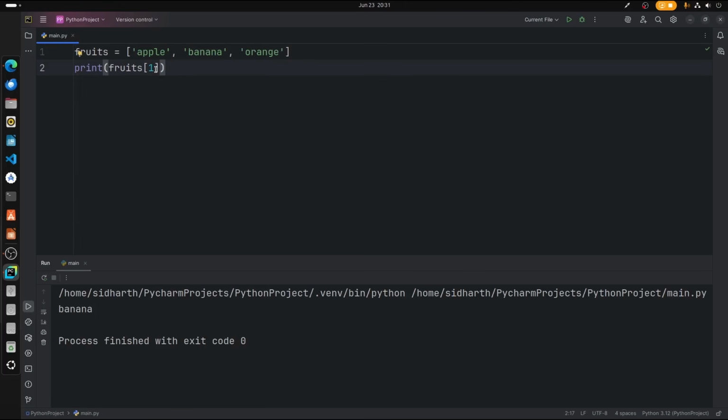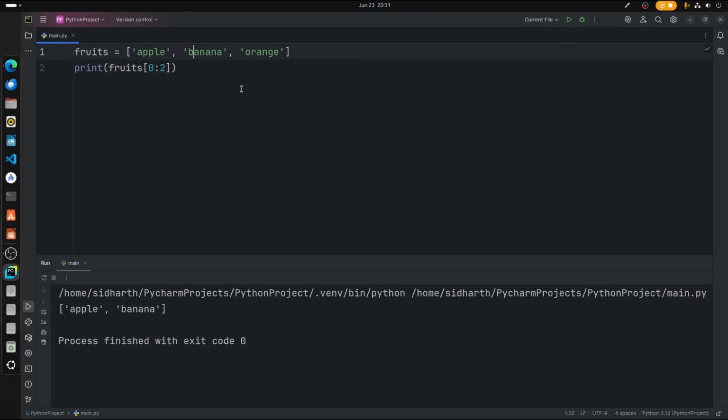And not only that, we can even slice the list and print only particular objects in it. For example, I would like to print from the index 0 to 2. In that case, what happens is it will exclude the second value, which means the index 2. So let's check that out. There you go.